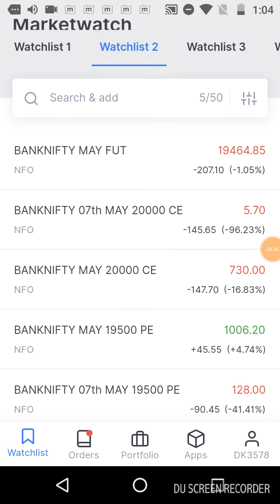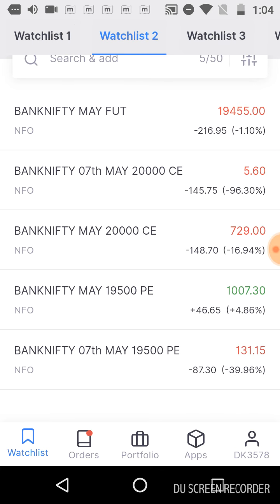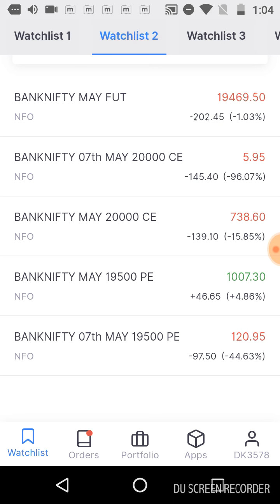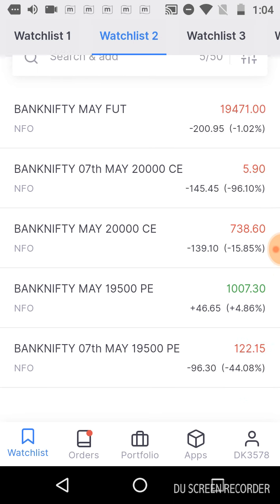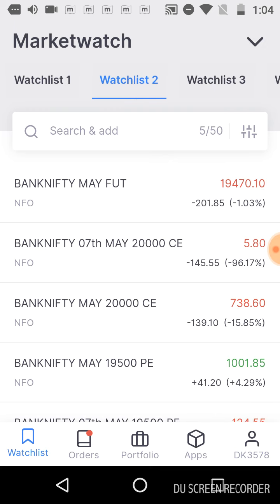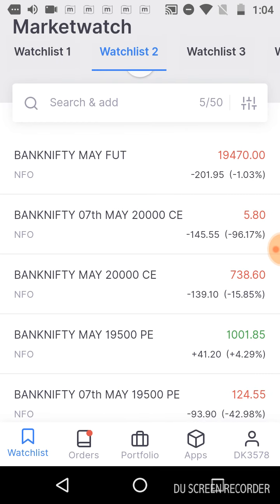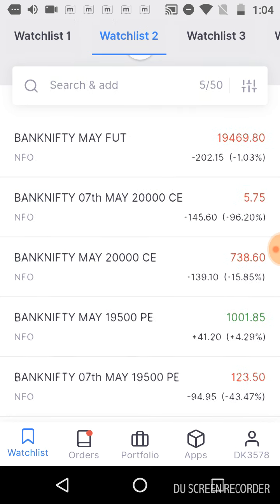Now the time is 1 o'clock, and Bank Nifty is 19,450. Even though it struck 19,500, and today is the last expiry day, the 19,500 PE value is less than yesterday's value. It is 95 points down, and the current price is 122. Similarly, the 20,000 CE became almost 6 rupees, so it reduced 145 points. I think definitely at the end of the day the 20,000 CE is going to be zero.